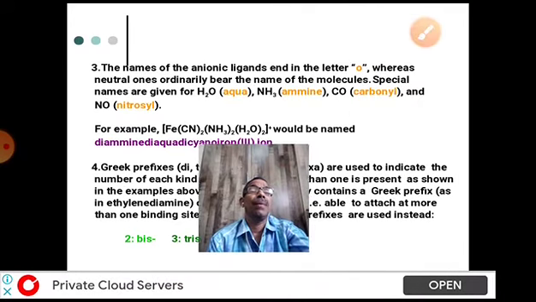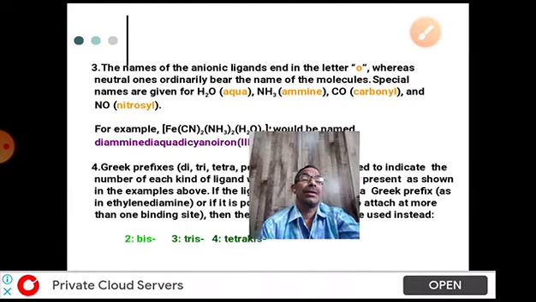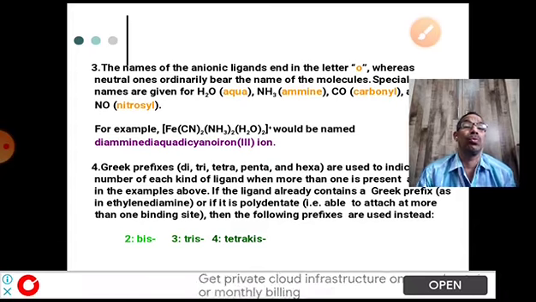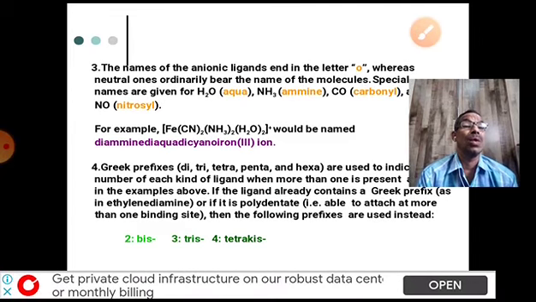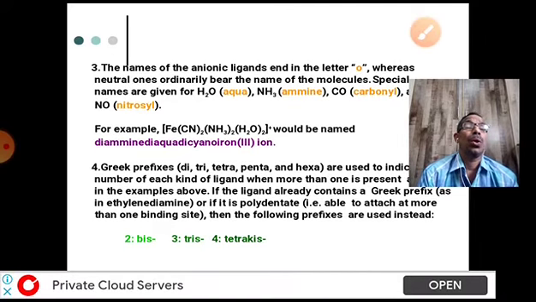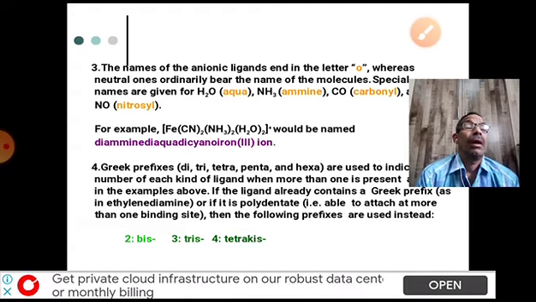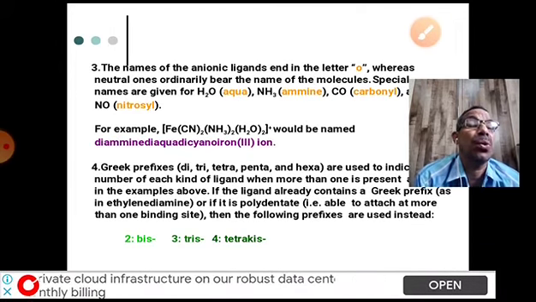Then, coming to the negative ligands, we have to put O as a suffix to the ligand. For example, chlorido, cyanido, fluorido, hydroxo, carbonato, oxalato: all these are negative ligands.